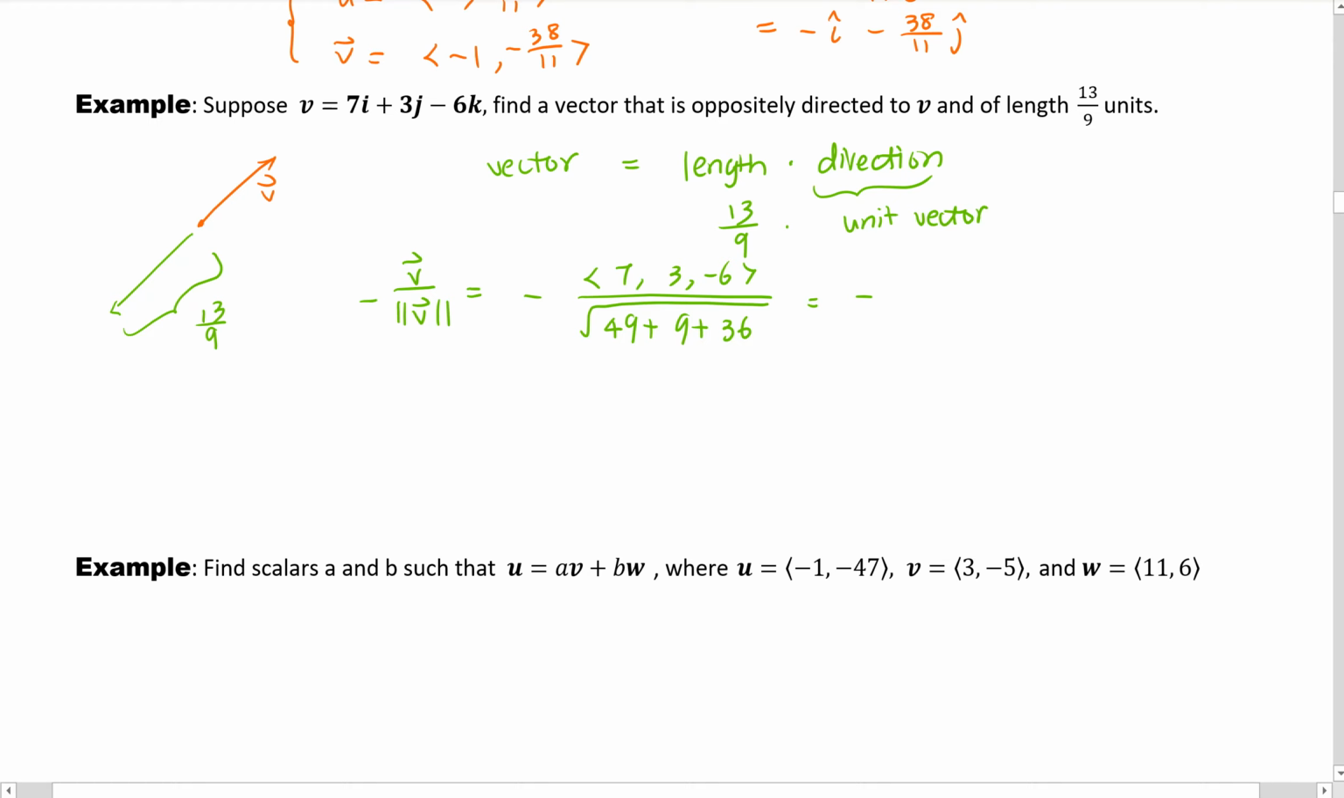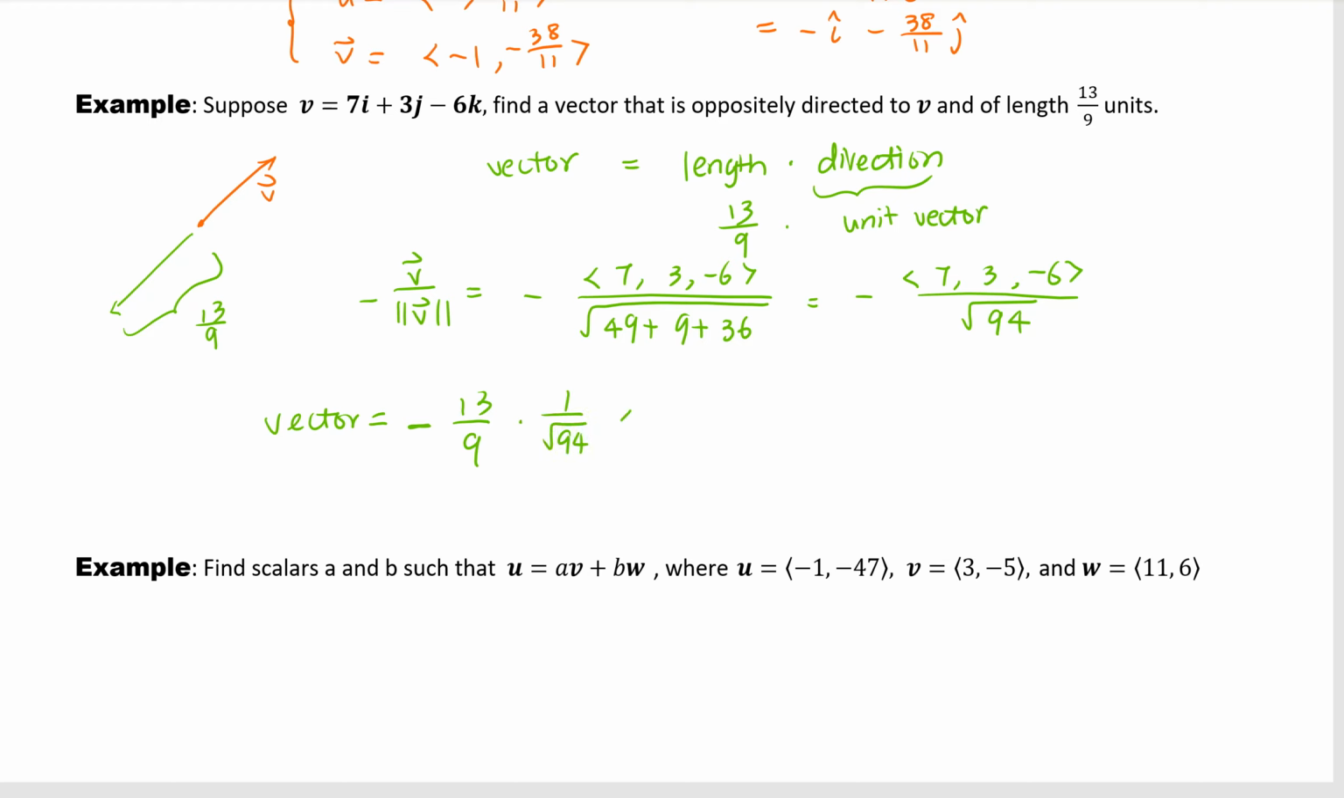Okay, so that's why we have 7, 3, minus 6, and that is square root of 94. So far, so good, everybody? Okay, so that's why our vector equals 13/9 times negative, so negative, we can think of 1 over the square root of 94, and then we have 7, 3, minus 6. Okay, so we can distribute it, multiply each component by the scalar.